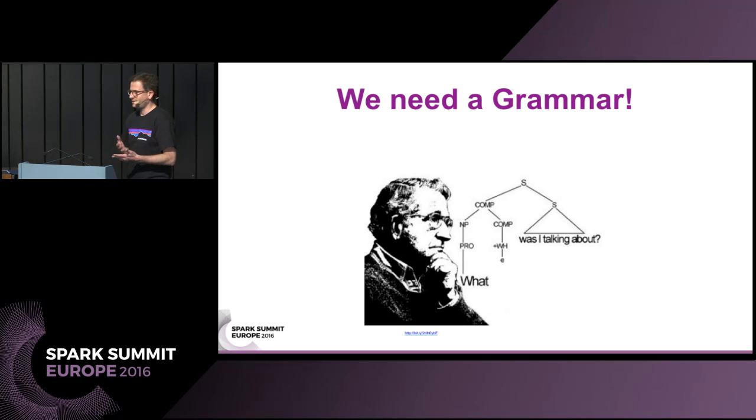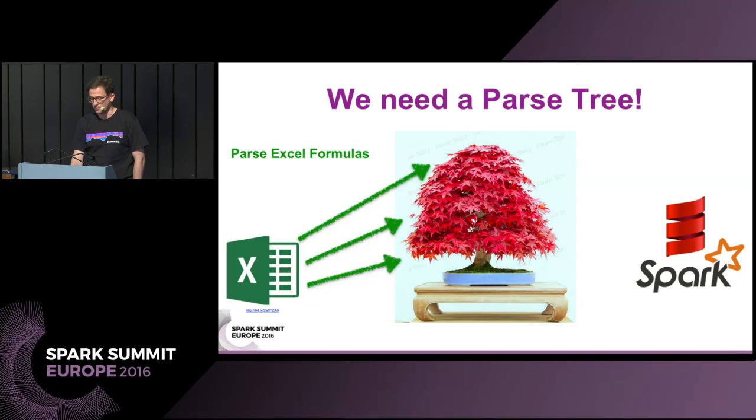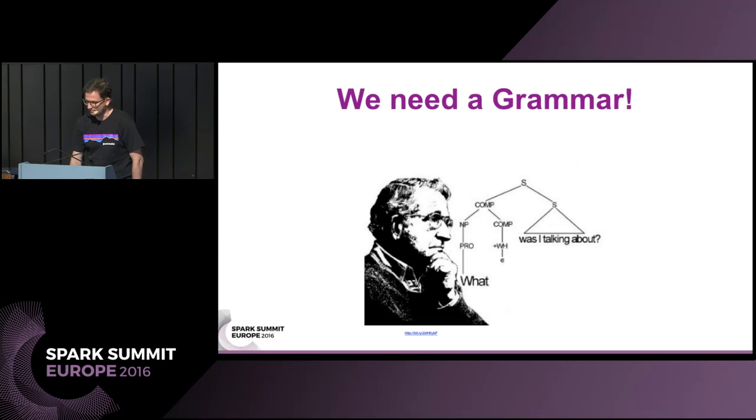So as I was going through this, I thought, what am I talking about here? What is the process? We need a parse tree. We have Excel formulas, and if we were able to get those into a parse tree, we could generate Scala code from that. But again, we need a grammar for it.